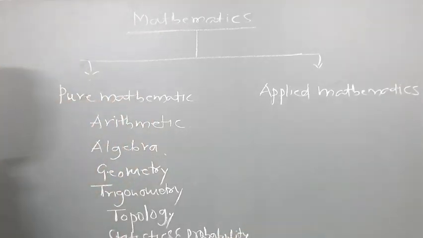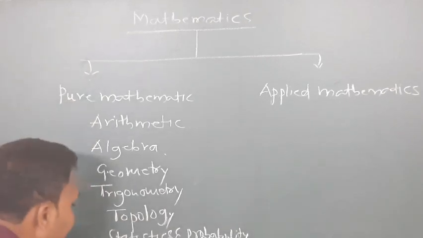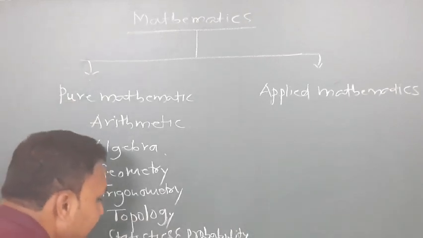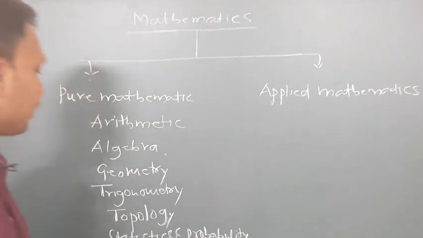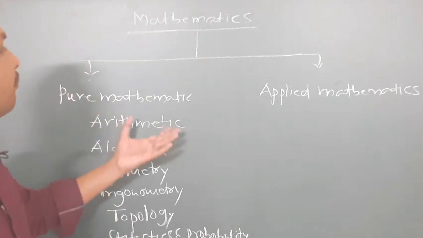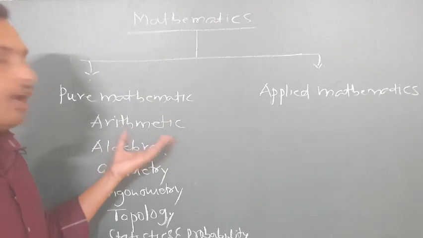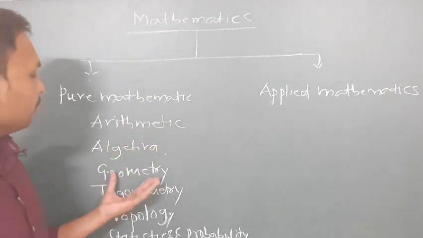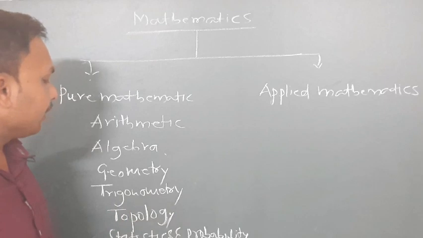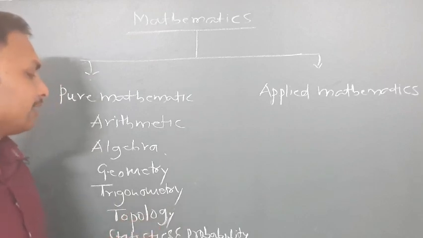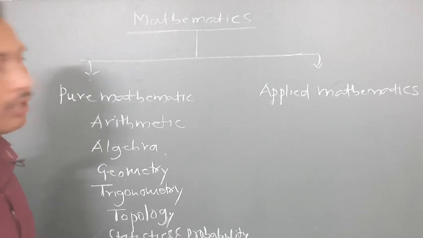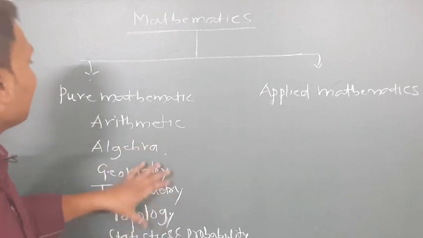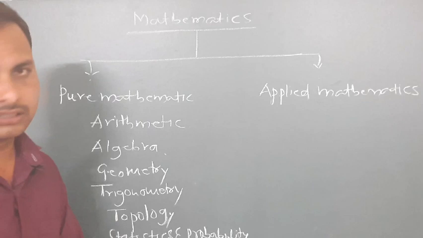Statistics and probability. So again we have many things. We can say mainly calculus. This you will be studying in the higher classes in the next year. Calculus. Once you enter first year PUC, you will study calculus. See, pure mathematics contains arithmetic, algebra, geometry, trigonometry, topology, statistics and probability, calculus. So many things are there. So these are all what come under pure mathematics, isn't it?